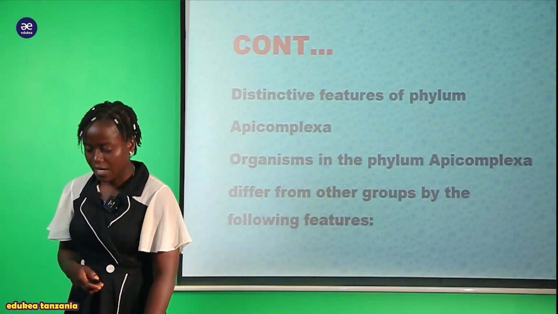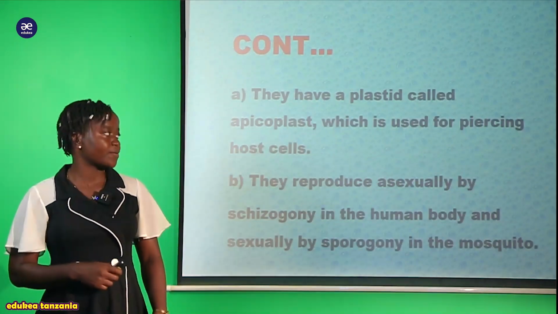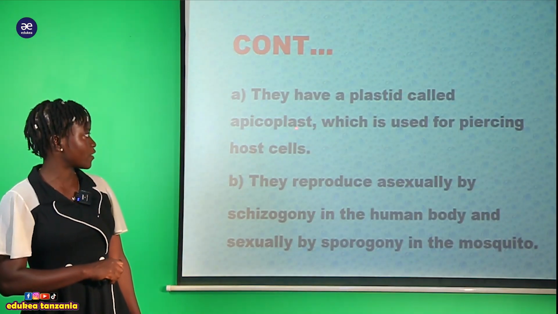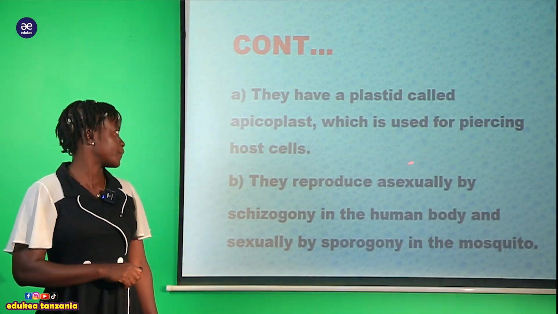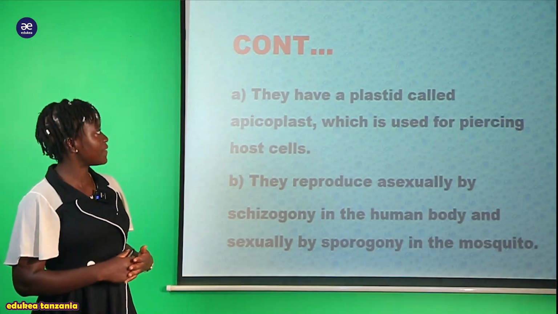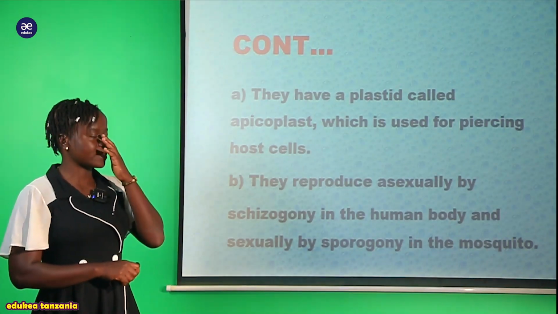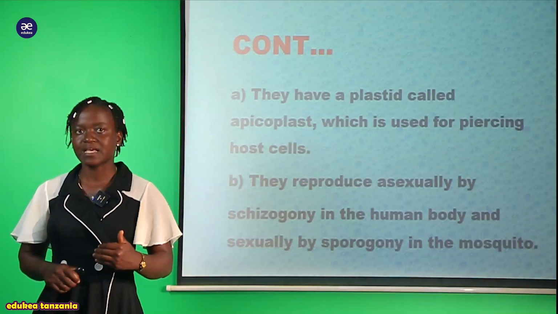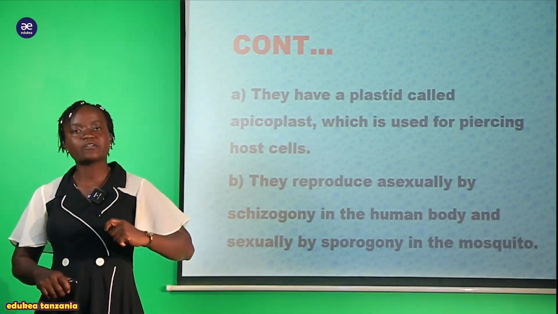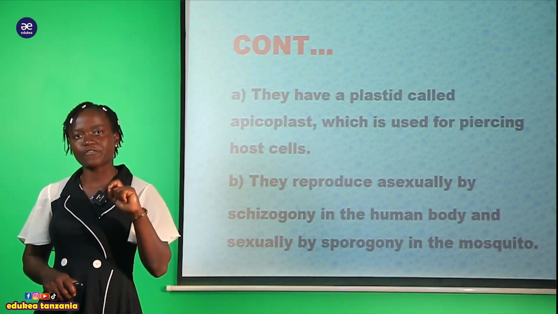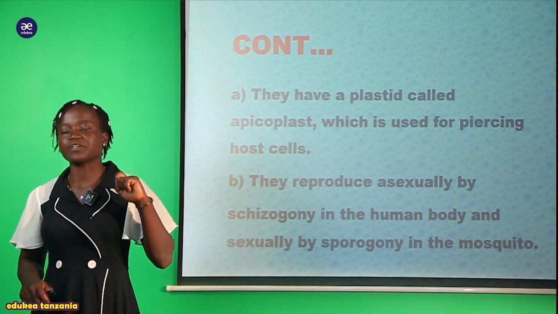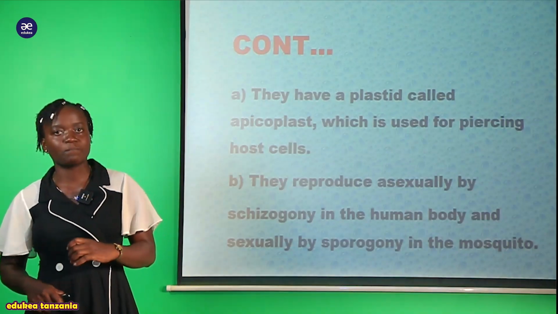So the first characteristic here, we can say that they have a plastid called the apicoplast, which is used for piercing the host cell. Kwa ina maana kwamba hawa organism wana hii plastids ambayo tunasema inaitwa apicoplast. Apicoplast hii ni distinctive feature. This apicoplast you cannot find in any kind of organism except in these organisms which are found in this phylum Apicomplexa.